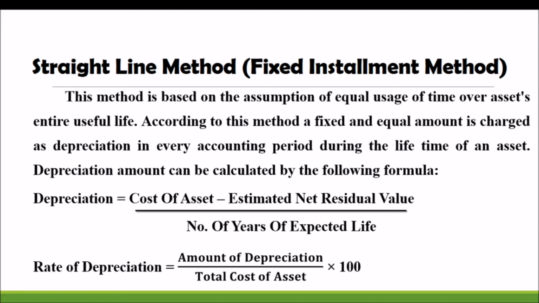Whatever you spend up to that time, for its arrival from Bombay to your factory area, that amount is also a part of the total cost of the asset.